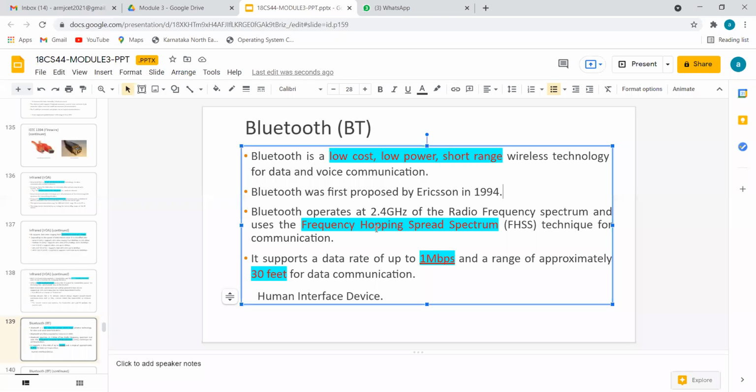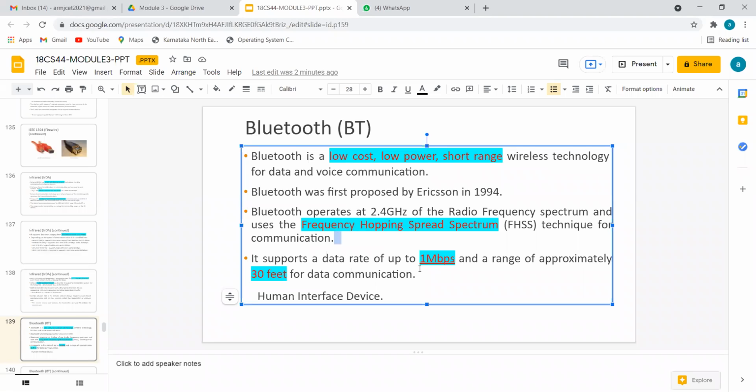Actually the meaning of hopping is jumping. Who will jump very high? He is the winner. That is the competition of hopping. So Bluetooth will also transfer the signal which has the highest hop, highest jump or highest amplitude. Whichever has the highest amplitude with the frequency, using that it will get transmitted. That's the idea. This actual technical explanation you are going to study in your DC subject.